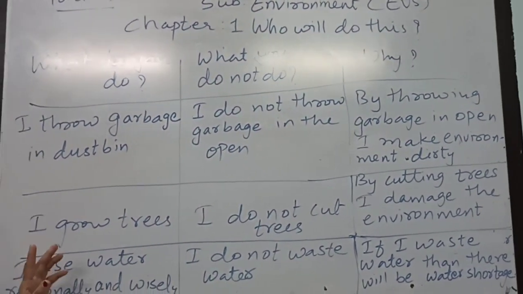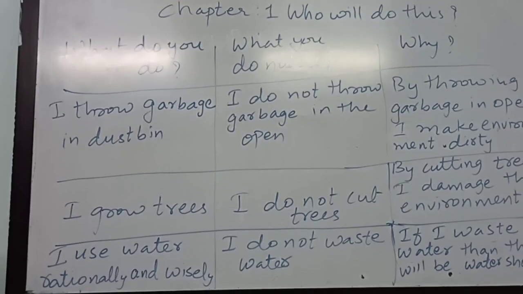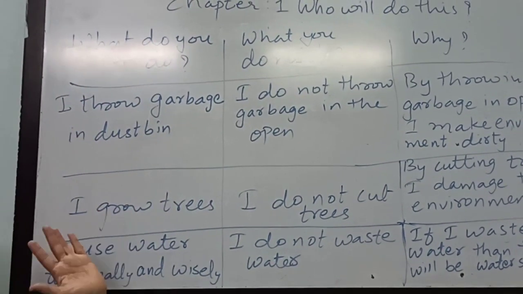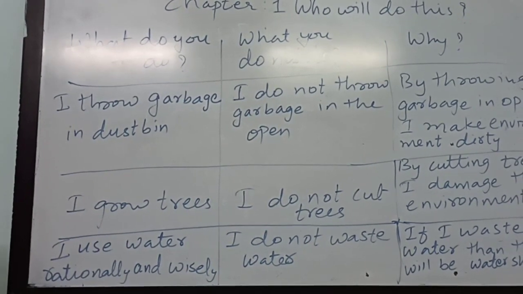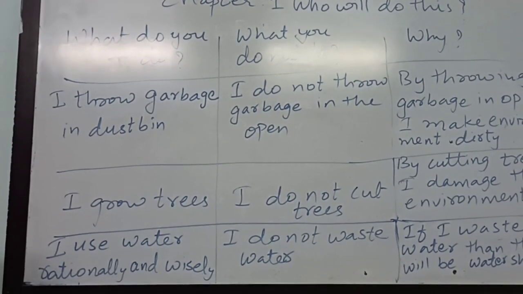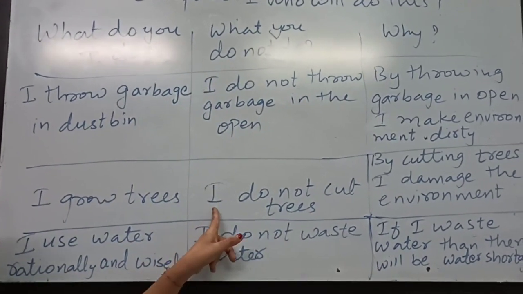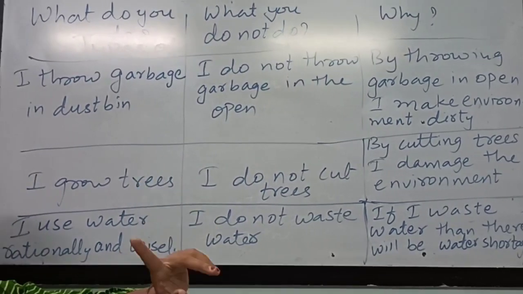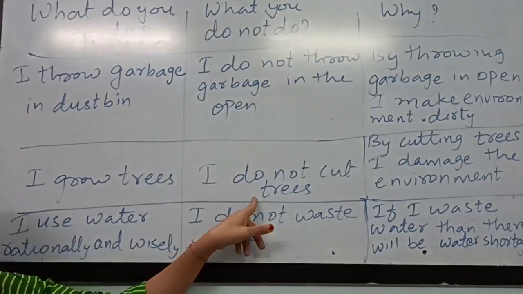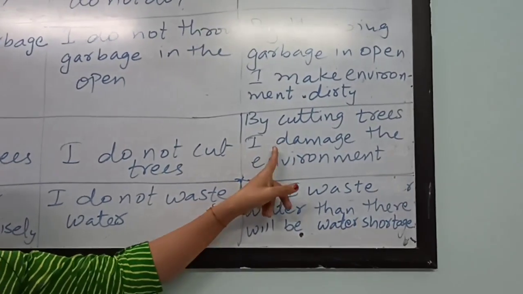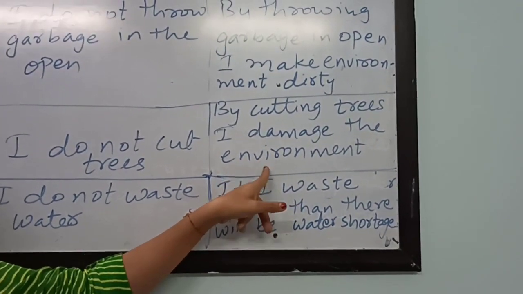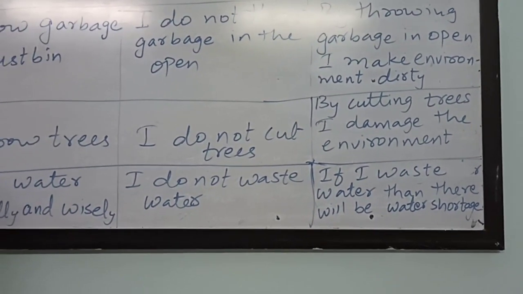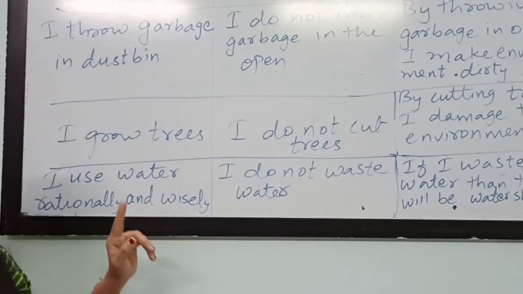Second, what we have learned from these pictures, that I grow trees. This is good. What do you do? So I grow trees, and many of you must have planted trees also, or small plants also. What you do not do? I do not cut trees. If you are growing trees, then you should not cut trees. Why you should not cut trees? Because by cutting trees, I damage the environment. Environment gets damaged. Already I have explained how the trees are useful to us. What are the advantages of trees we have done.